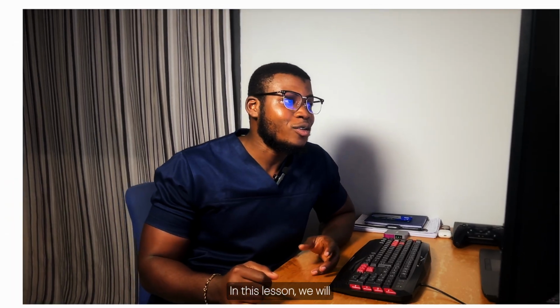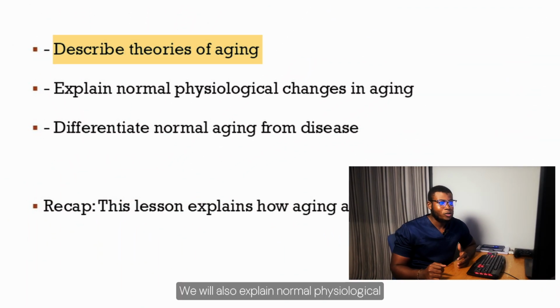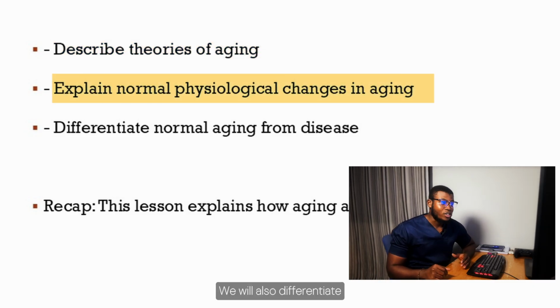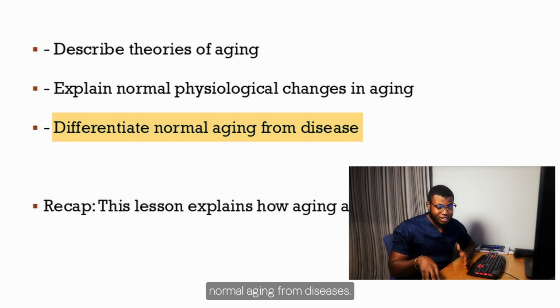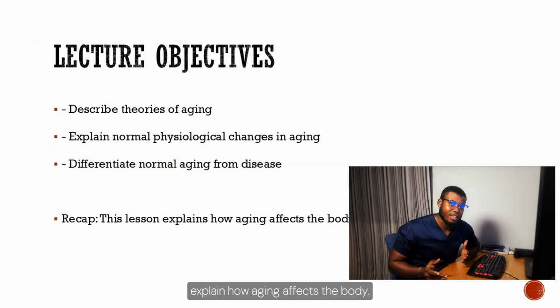What are the objectives for today's lesson? In this lesson, we will describe theories of aging. We will also explain normal physiological changes that occur during aging. We will also differentiate normal aging from diseases. This lesson will explain how aging affects the body.